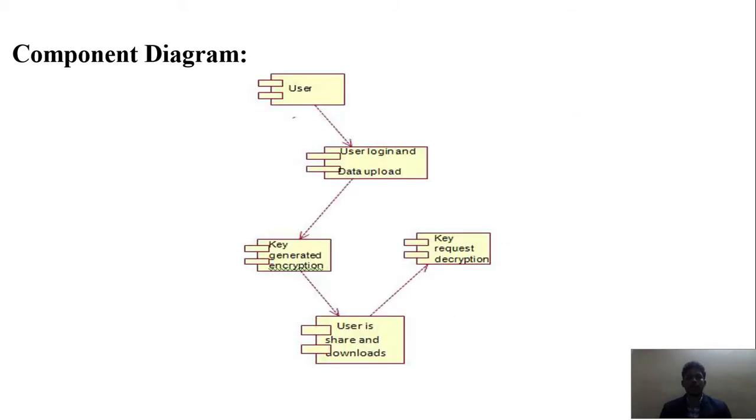Component diagram. Here in the component diagram: username, login password and data upload. It will be compulsory. So next, key and key generations. Here the data will be encrypted and the key request data will be decrypted. Username, share a domain and download the file.